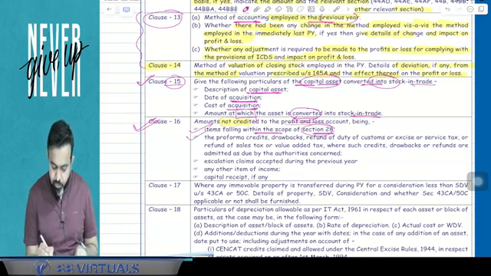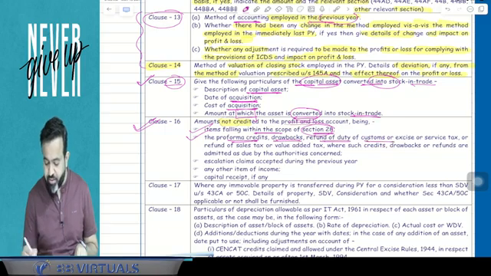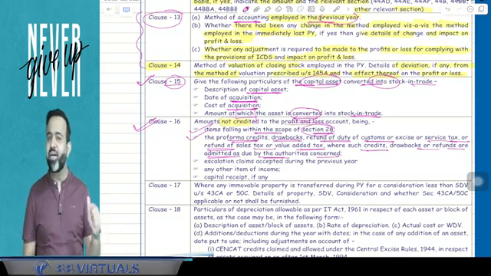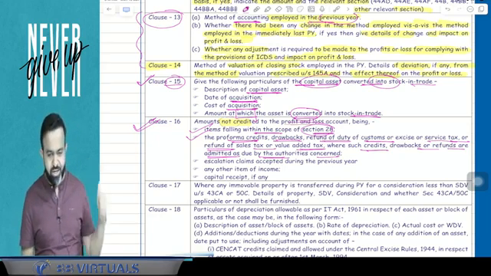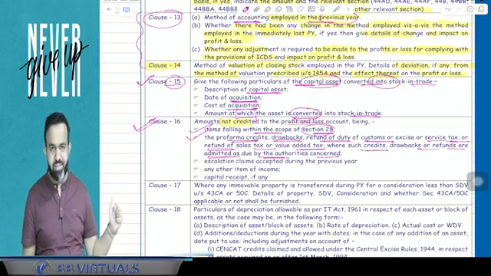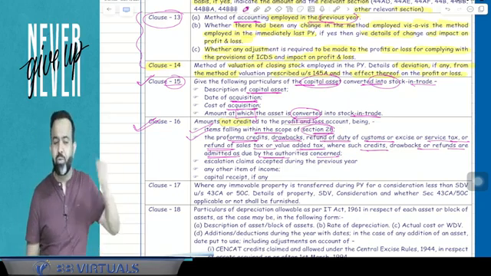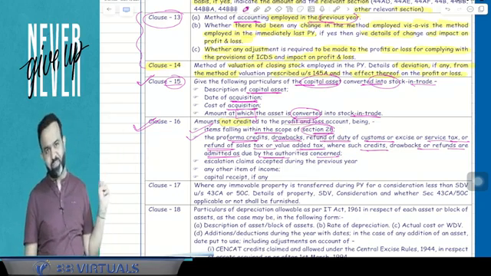Second is, suppose the proforma credit or duty drawback or refund of duty of customs, excise or service tax, or refund of sales tax or value added tax, where such credit, drawback or refund is admitted as due by the authorities concerned. Now suppose there is a duty drawback and so on, it should be taxable under the head PGBP and credited to the P&L account. But if the assessee has not credited it to the P&L account, then the chartered accountant will report here.